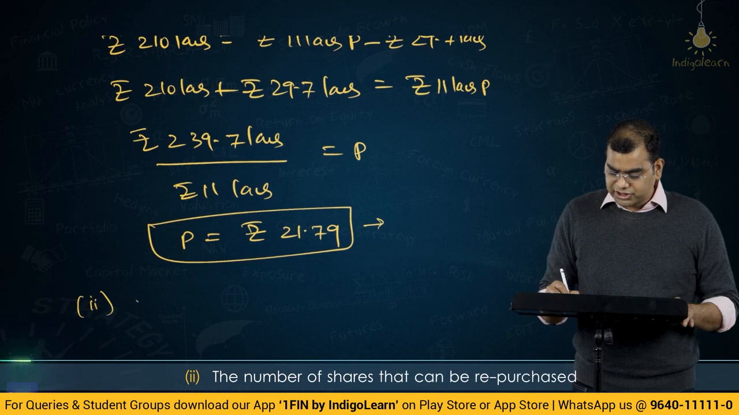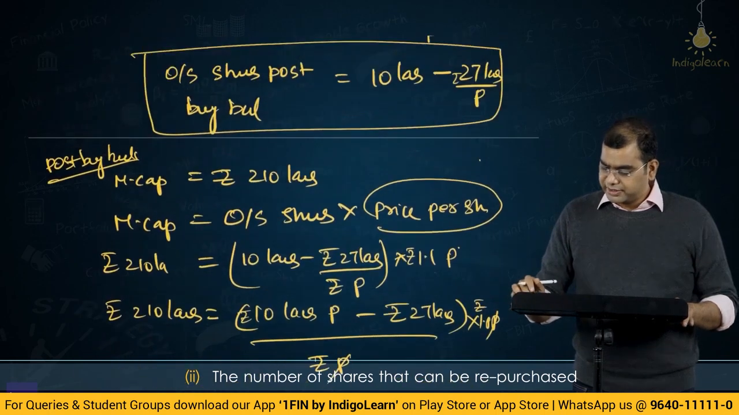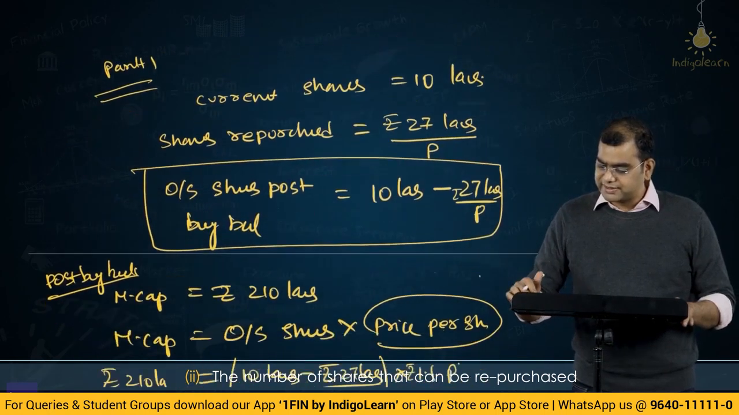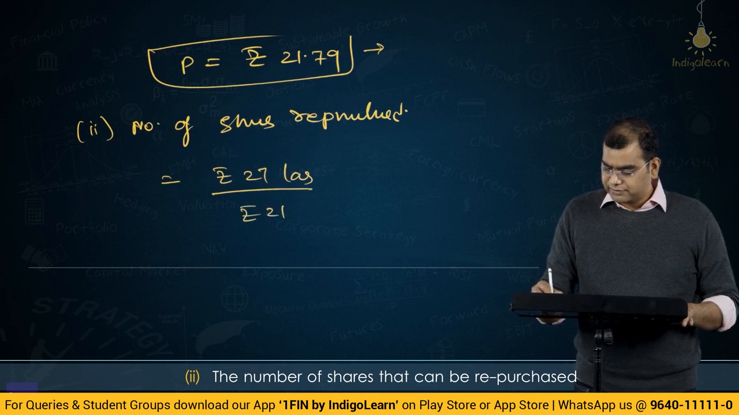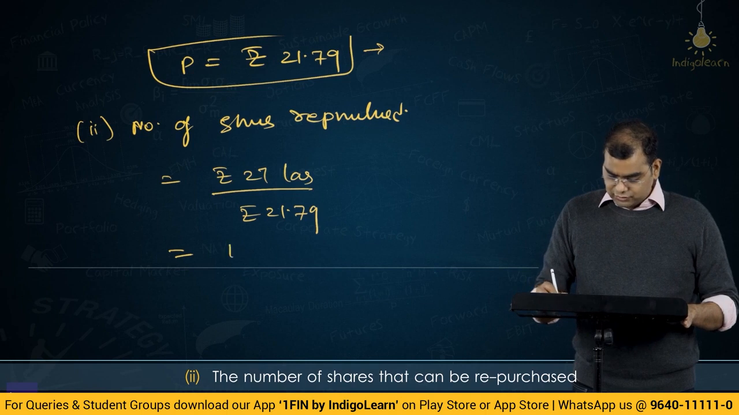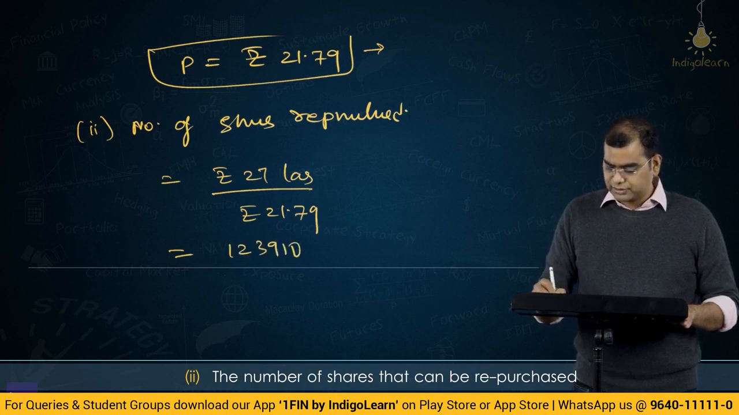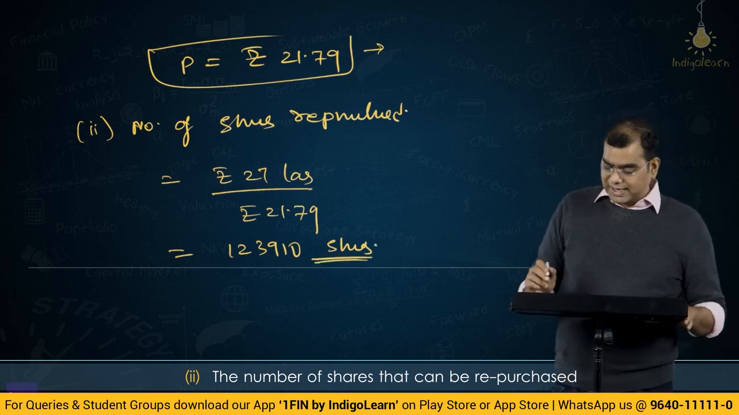Second part, number of shares repurchased. We have that already here. What is it? Shares repurchased is 27 by p. That is equal to rupees 27 lakhs by rupees 21.79. That is 27 lakhs divided by 21.79. That is 123,910 shares. Okay. So you will buy back 1,23,910.